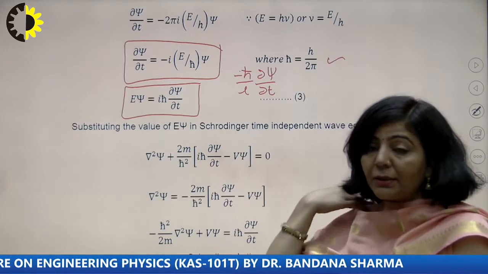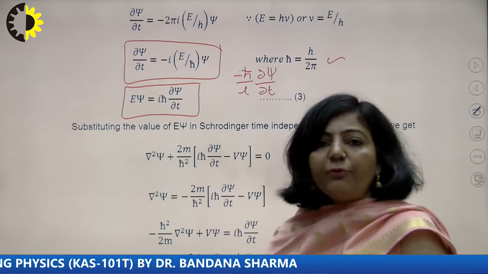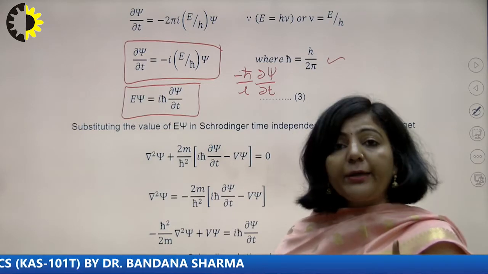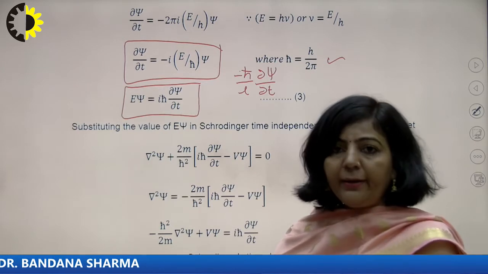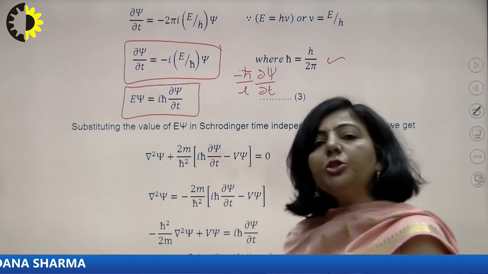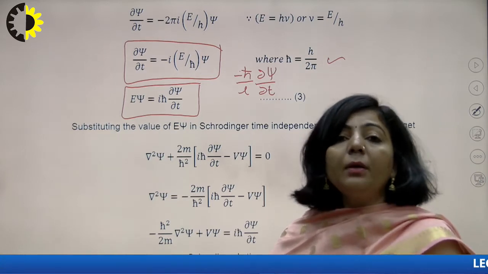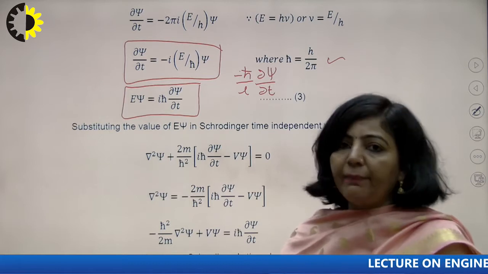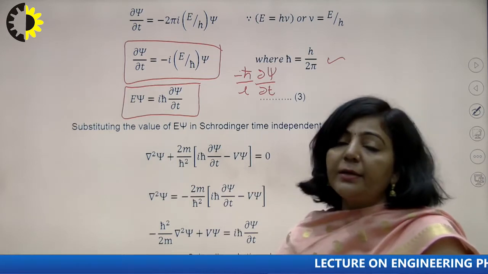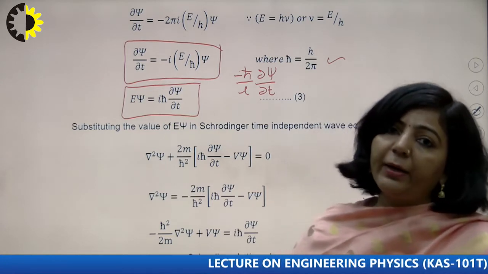So what you are getting? Actually what we have done, we are having wave function psi, which is a function of x, y, z and t. So we have divided that particular wave function as a product of two functions, where the first one depends upon x, y and z, and the second one, f, depends upon time. And that time dependent function is either of the form e raised to power I omega t or e raised to power minus I omega t.